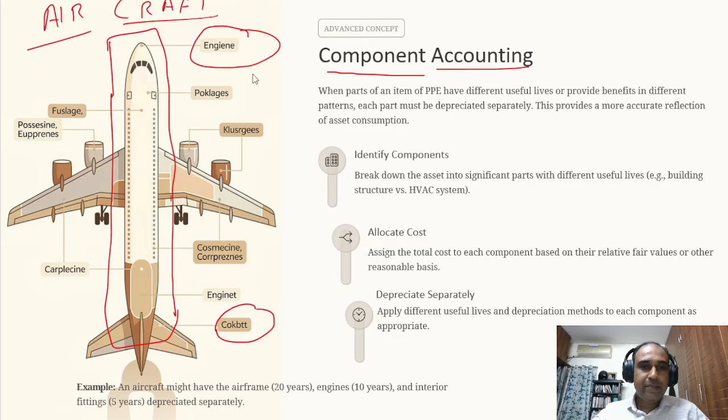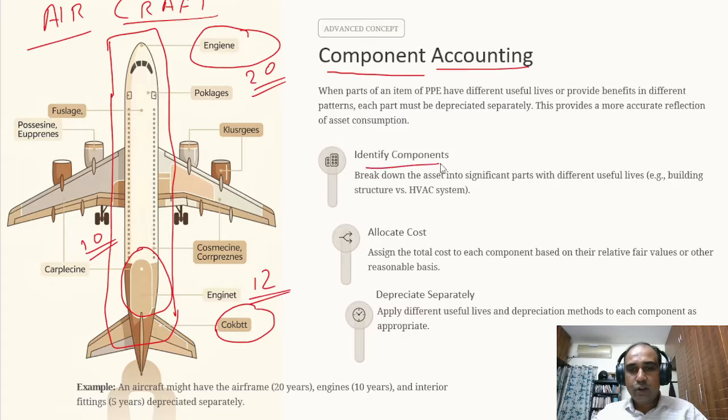Like the engine will last for 20 years and you know the cost of the engine, so you can depreciate the engine separately over 20 years. If the body is only for 10 years, the body can be depreciated over a period of 10 years. The secondary engine, there will be two engines, right? If it has a useful life of say 12 years, it can be depreciated for 12 years. So each part can be depreciated separately. Identify the component, break down the asset into significant parts with different useful lives.